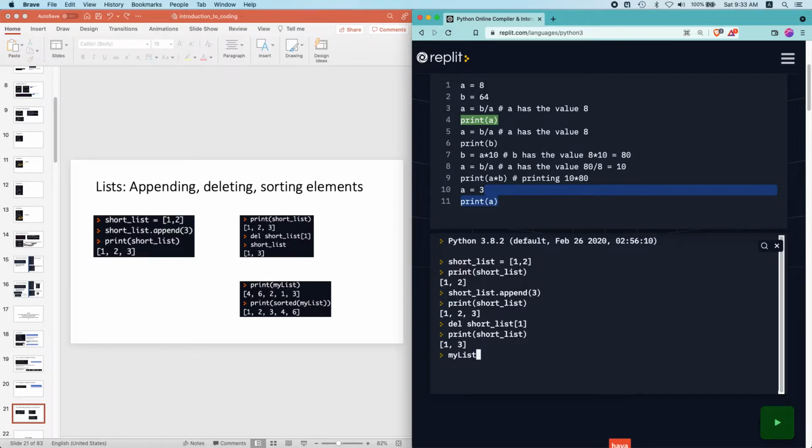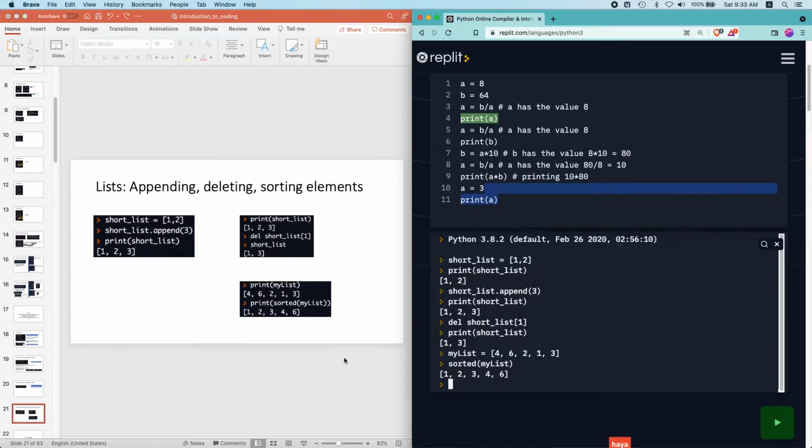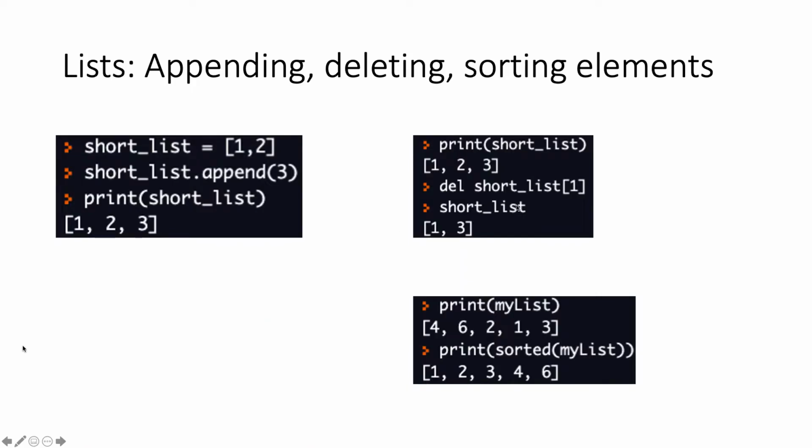So let's say I have my list equals to 4, 6, 2, 1, 3. If I want to sort the list, I can use the keyword sorted, and I write the variable name inside, noting that I have used capital L. And if I write this, then I get sorted my list, and you see that it helped me sort the values. So those are just some stuff that you can do with lists. There are many other things you can do, but these are the main important ones.